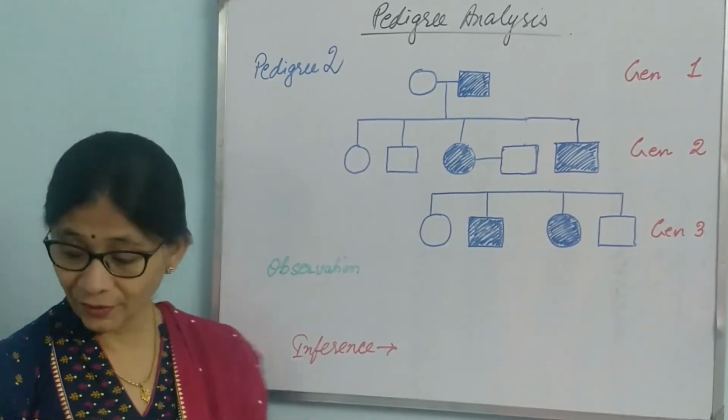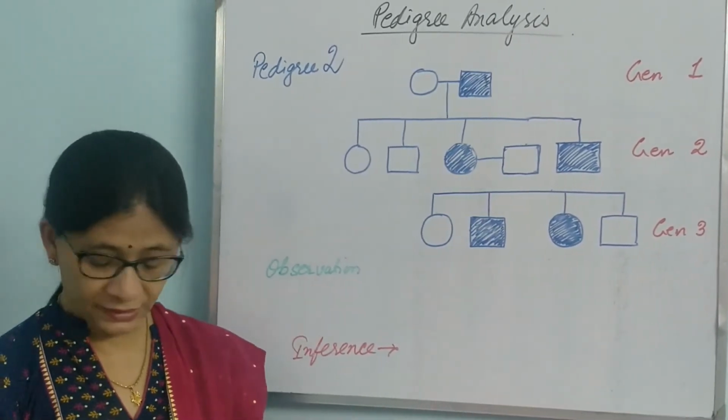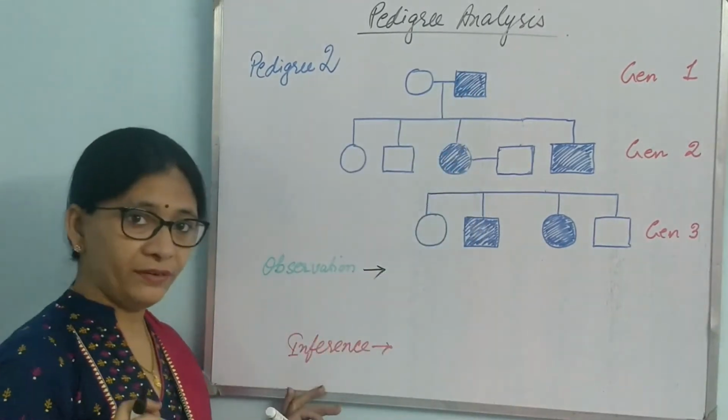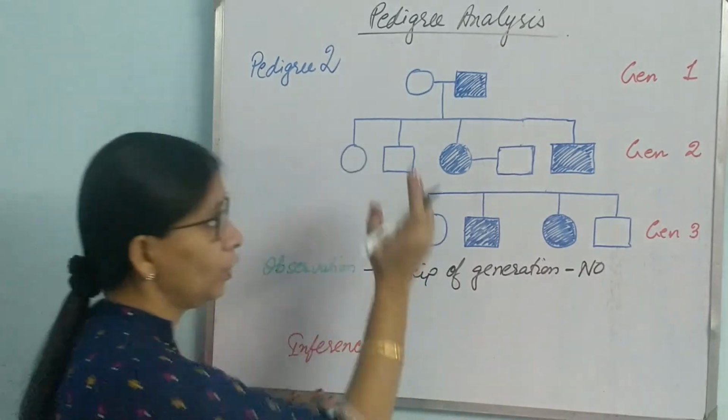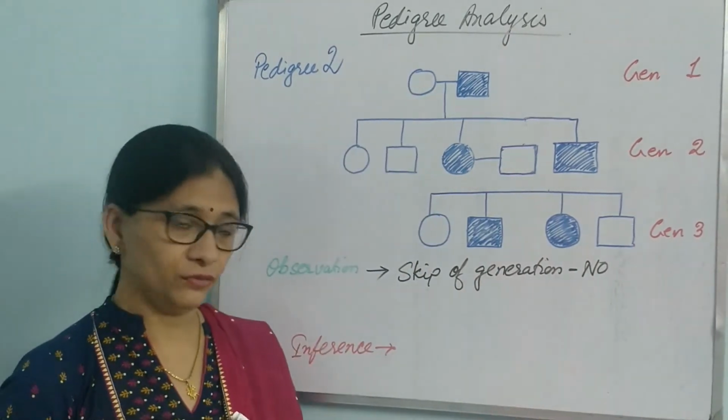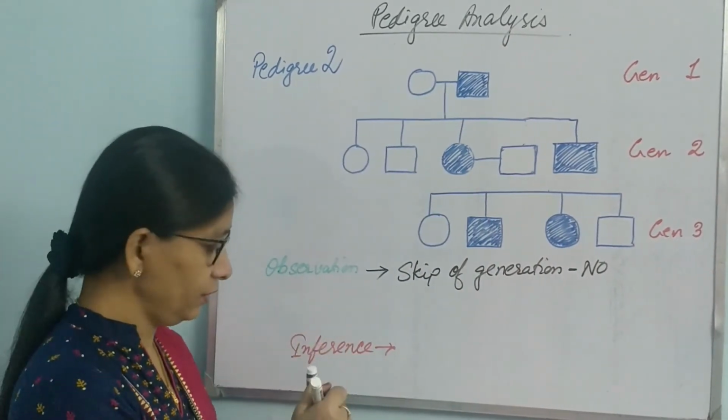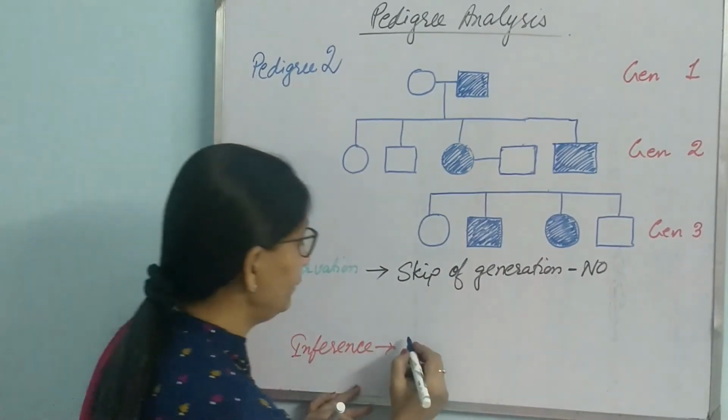So, what will be our observation? Let us see. Is there any skip of generation? No. Because it is coming in all the generations. So, there is no skip of generation. Inference will be dominant trait.